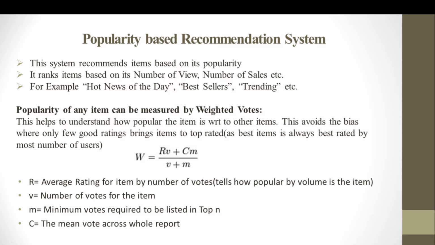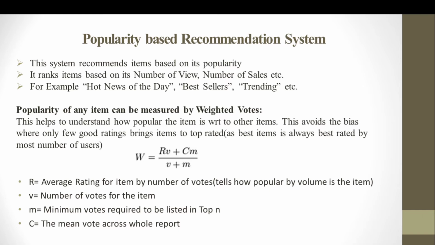Votes means, if you are selling a specific item and after selling it the item is voted on by a user, whether positive or negative is a different matter. But how many votes are given to a specific item? Based on that, we can assess whether this video or item is getting traction or not.